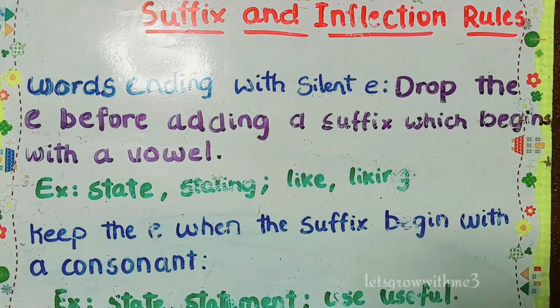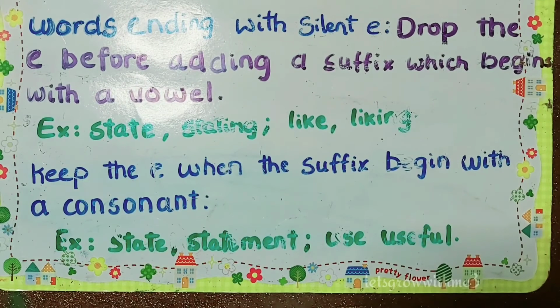Next we have some extension for this. Keep the E when the suffix begins with a consonant. So we must keep E if the suffix begins with a consonant. If the suffix begins with a vowel, we must drop E. If it begins with a consonant, we should keep it as it is. So that's our first rule. So dropping E, and sometimes we shouldn't drop the E. Okay, next let's see another rule.